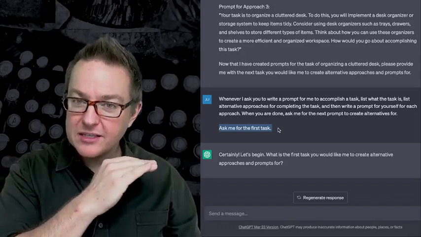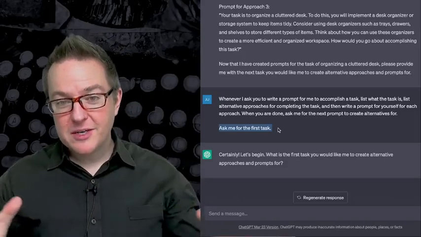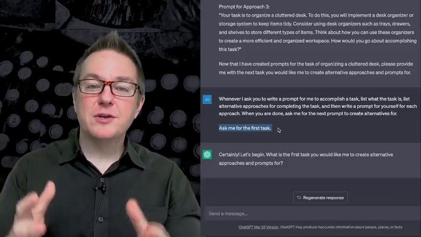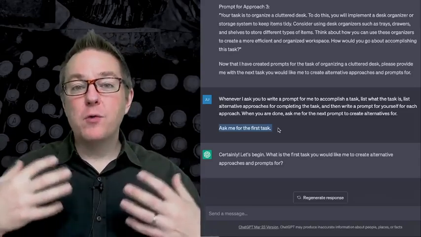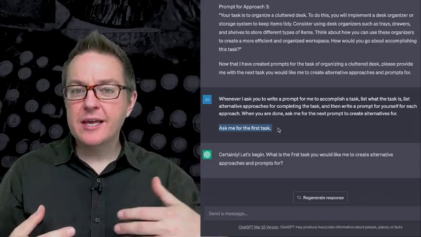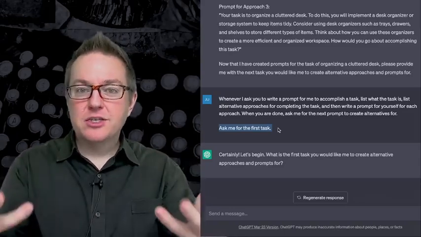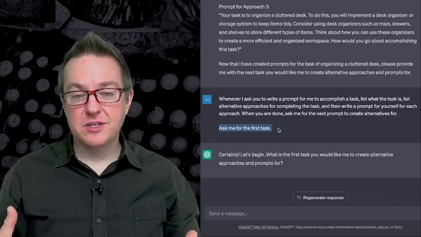But it's a way that we can cut off the large language model and tell it, don't go generate a bunch of stuff. I'm glad that you can do that, but what I want you to do is stop right here and ask me what I want to do. So it's a way of forcing the large language model to turn the control back over to the user and let them decide what to do next.